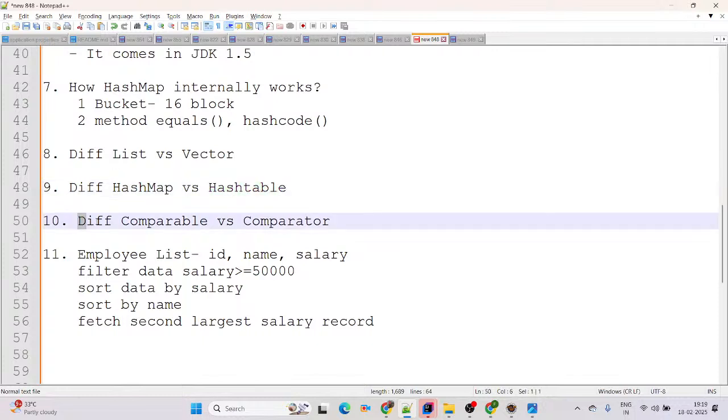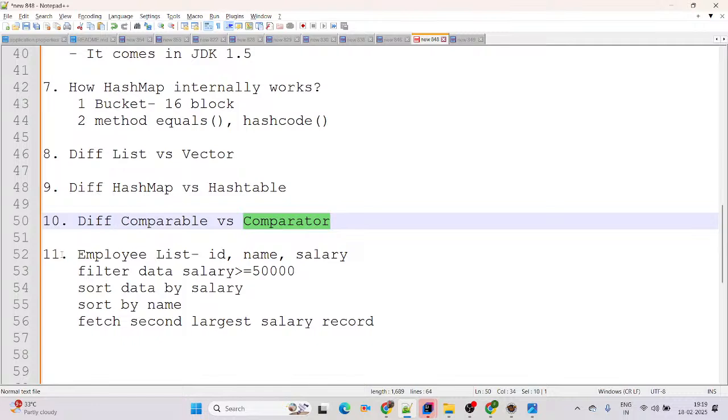Coming to next, question number 10, differentiate Comparable versus Comparator. Comparable and Comparator are both functional interfaces. Comparable comes from the java.lang package, Comparator comes from the java.util package. Comparable has only one abstract method, compareTo. Comparator has only one abstract method, compare. Comparable is used for single sequence sorting, Comparator for multiple sequence sorting.